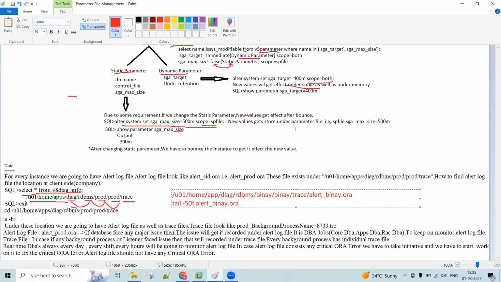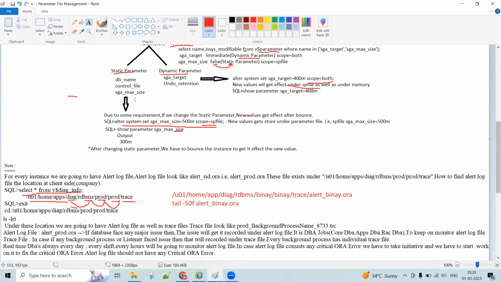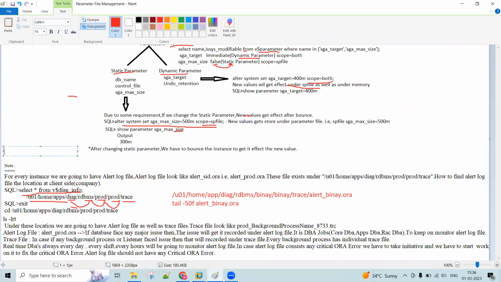Now, as I told you just before, when does the parameter file come into the picture? At the time of startup. Which is the very first file that will be read by your instance? You should answer: the parameter file. Got it? Yes. Now see here, whenever I give the command startup, let me put a diagram here.